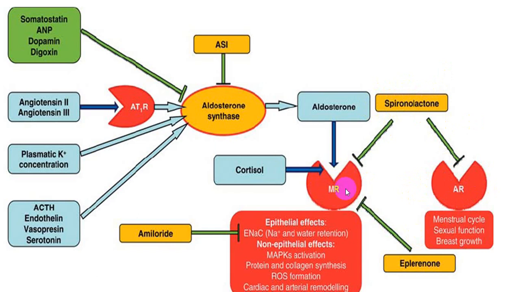The MR receptor can also be blocked by eplerenone. Cortisol can also block this receptor.